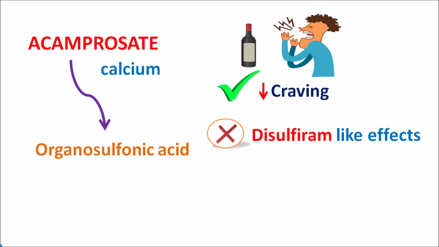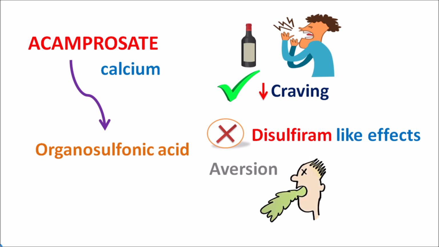Disulfiram is another drug which reduces the metabolism of alcohol, thereby producing an aversion towards the intake of alcohol. So with the use of disulfiram, people may experience severe nausea and headache with intake of alcohol, which reduces further intake, but these effects are not easily tolerated by many people. But Acamprosate is not acting like disulfiram. Still, it reduces the craving for intake of alcohol by modifying the neurotransmission within the CNS.